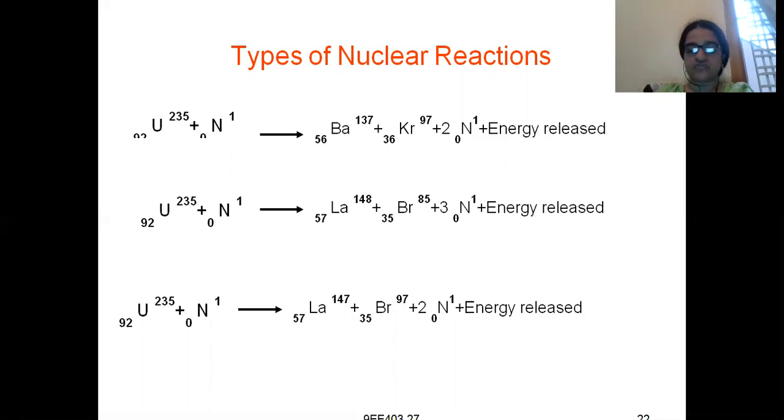How much energy is released depends on the exact weights of uranium-235, neutron, barium, krypton, and 2 neutrons. The weight difference between reactants and products will be expressed in AMU, and if you replace AMU by 931 million electron volt, then you will get the energy released in terms of joules or watt seconds.